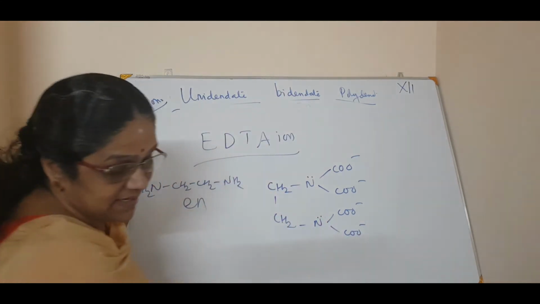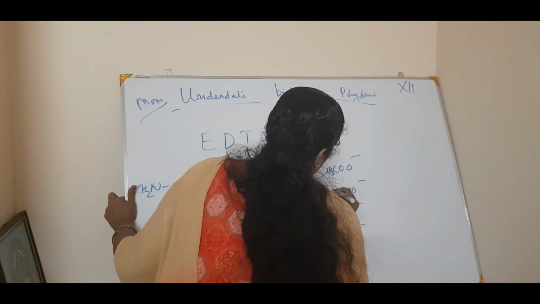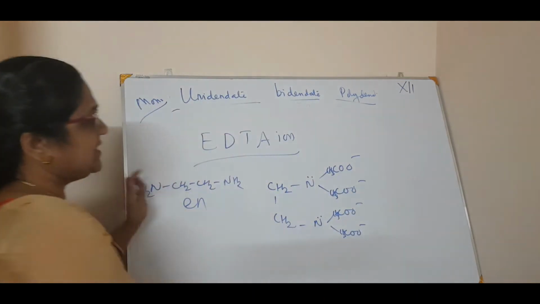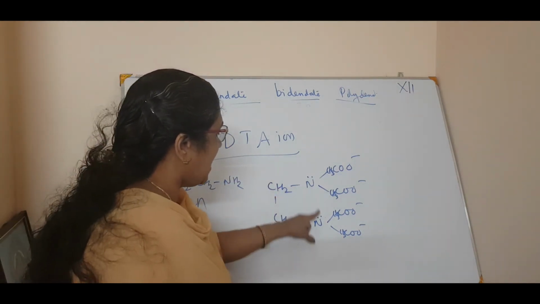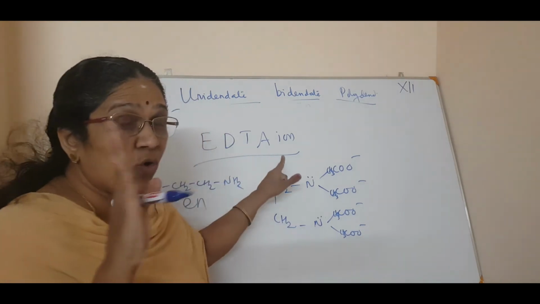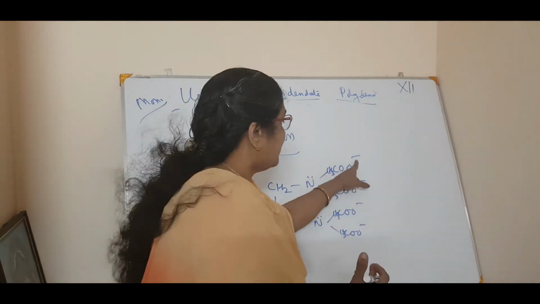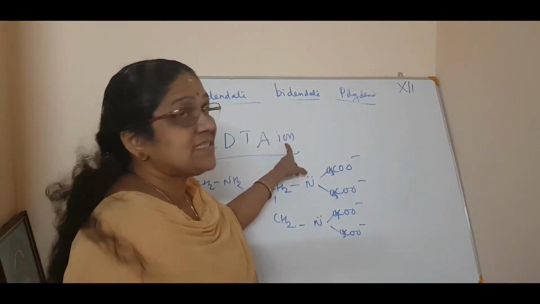So it will be CH3COO, CH3COO and CH3COO. So this is ethylene diamine, that is NH2, tetraacetate, 4-acetic acid. അതിന്റെ അയോണിനെ പറയുന്നതാണ്. H+ പോകുമ്പോൾ അതിന്റെ അയോണിനെ you will call it ethylene diamine tetraacetate ion.